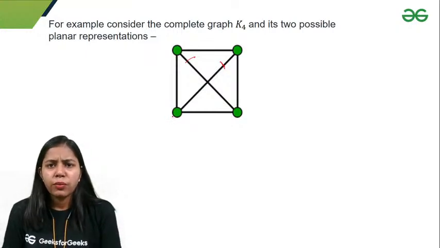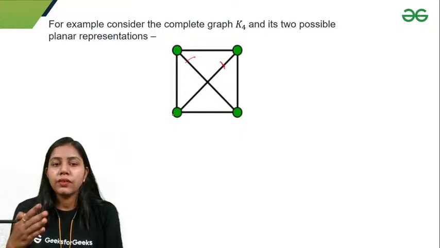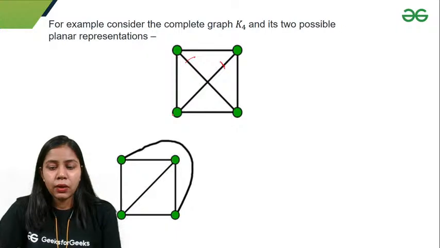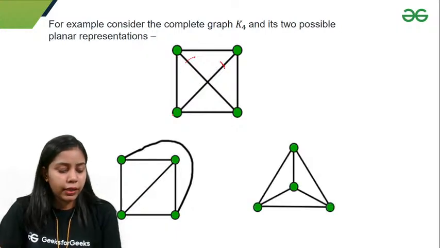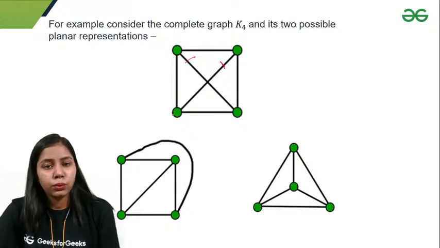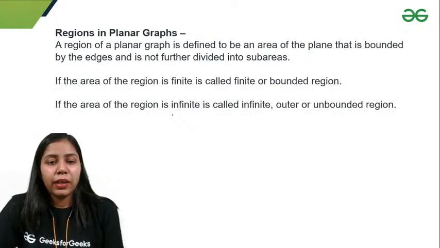So that means it should not be planar, but I can find the planar representation of this graph. So that's why this graph is planar. I can draw this graph like this, or else I can draw it like this. So these two are the planar representations of this graph. So K4 is planar.